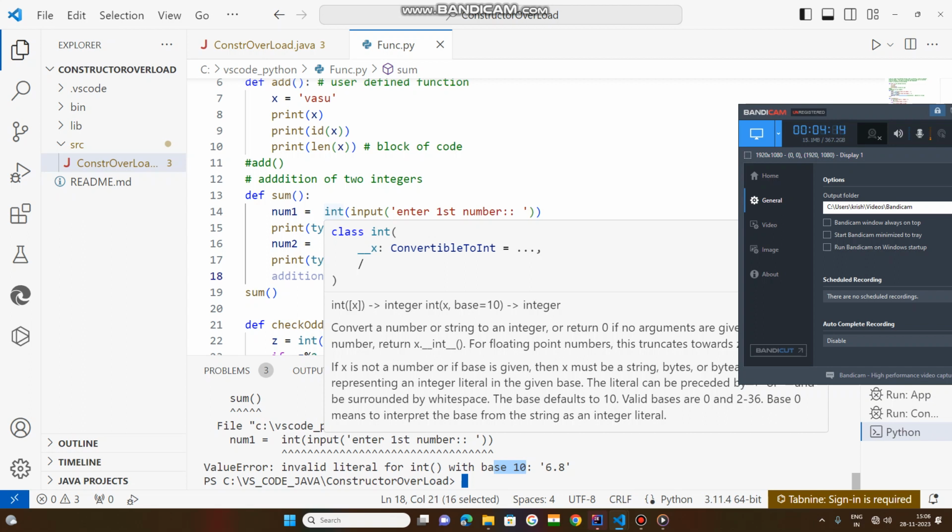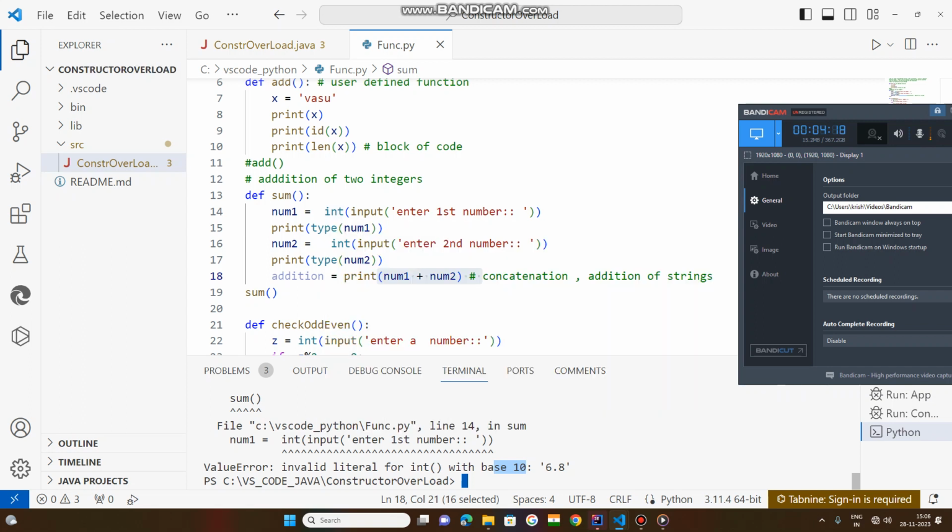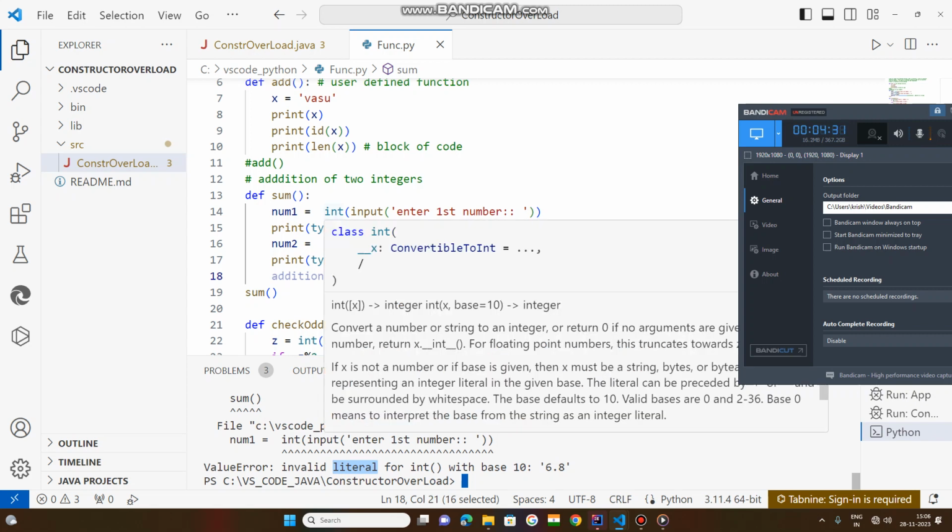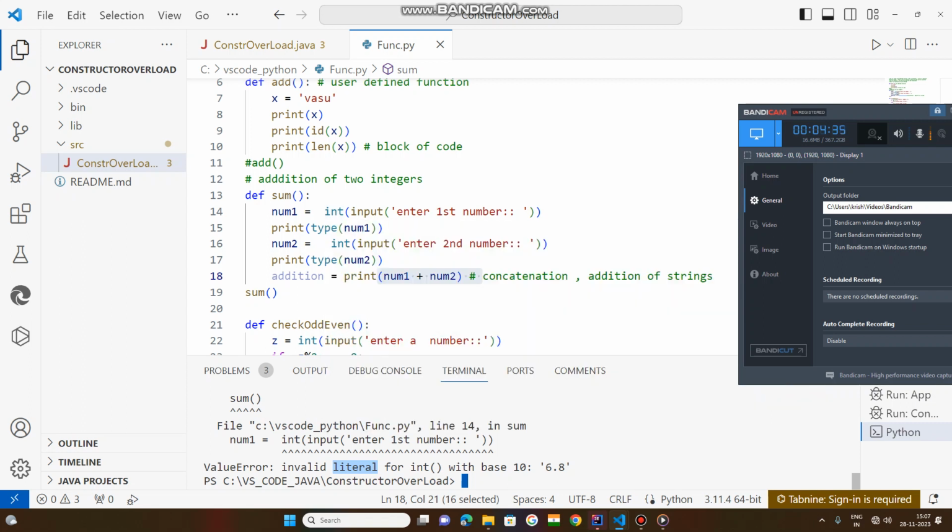Normally they are decimal numbers, which means their base is 10. So the float literal, the float value you have passed, was passed to the int function. For the int function you always need to use integers only, but by mistake the user passes a float at that moment.